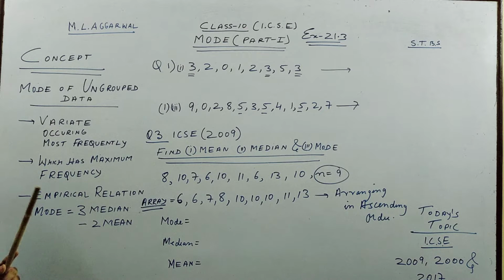So one relationship is there between them. This is an approximate rough relationship where mode is 3 times median minus twice mean. This formula sometimes we use in class 11 and 12, but as far as ICSE is concerned, we don't use this formula. I have just written it since I saw it mentioned in the textbook.